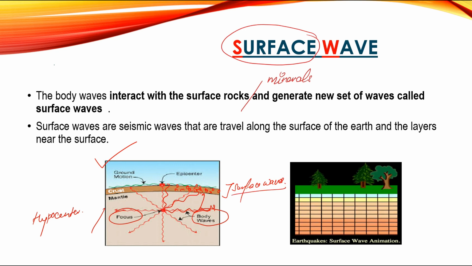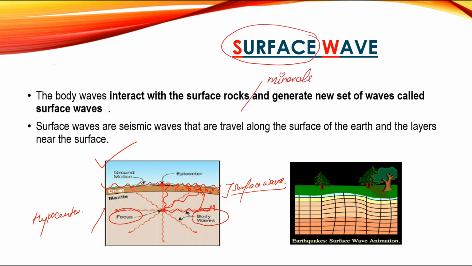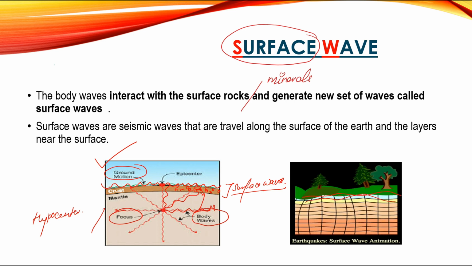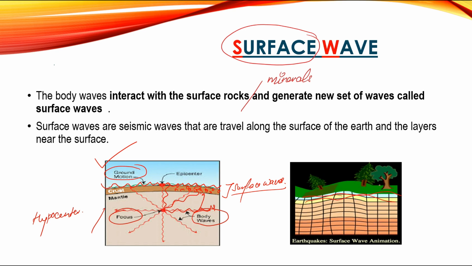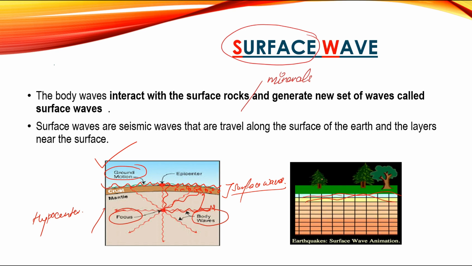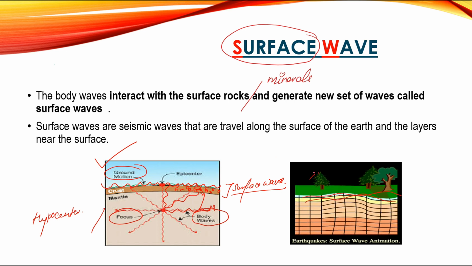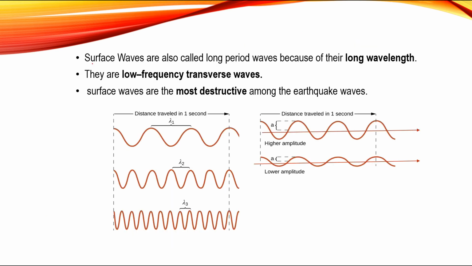These surface waves travel along the upper part of the earth and cause ground motions. Here you can see ups and downs and rolling motions of the upper surface of the earth, which cause the most destruction. It causes destruction of the foundation of the earth's crust. Here the trees and mountains are disturbed. That's why this is most destructive in nature. Surface waves are called long period waves because of their long wavelength.